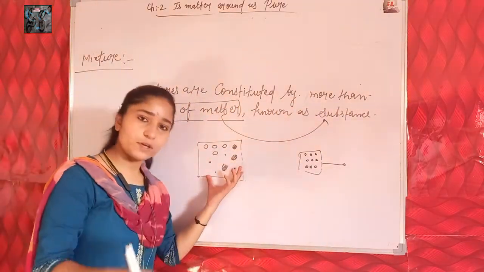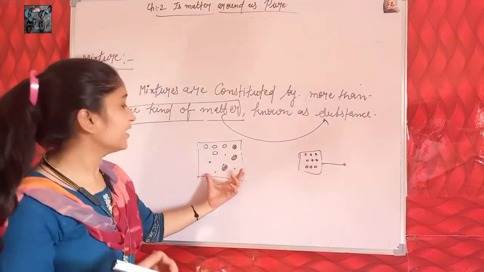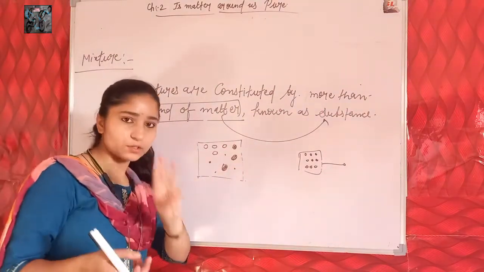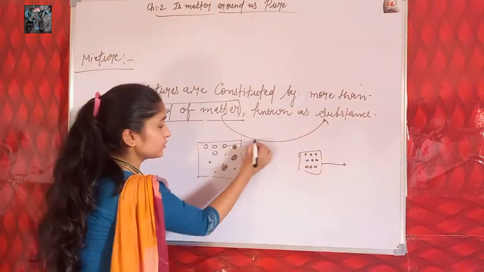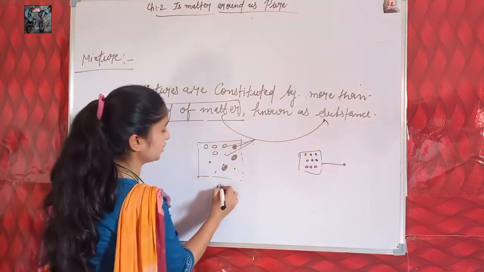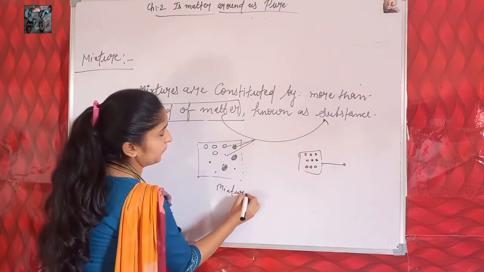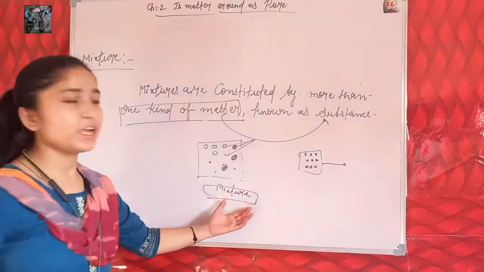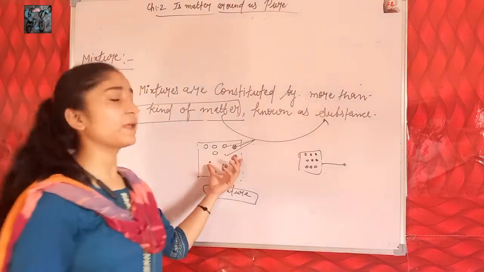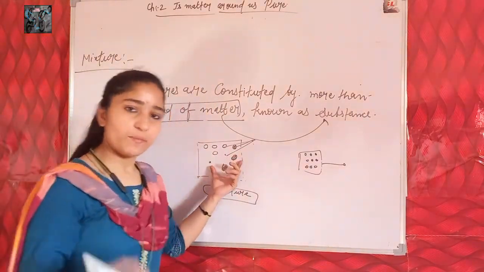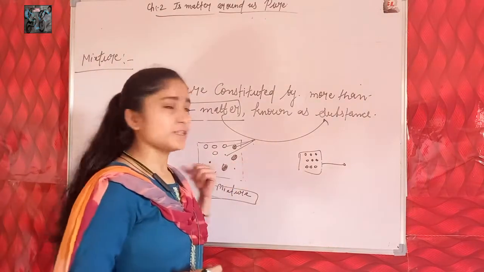Three types of matter, three substances or three types of particles are present in this mixture, as you are seeing here.